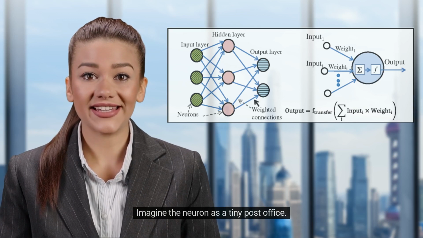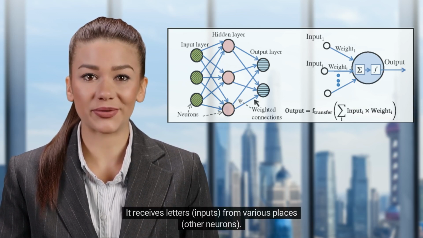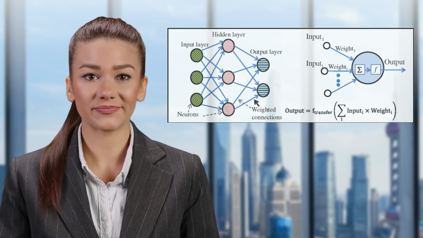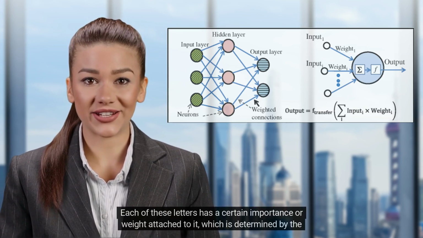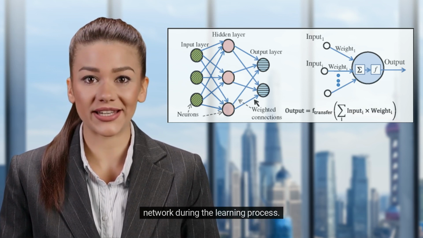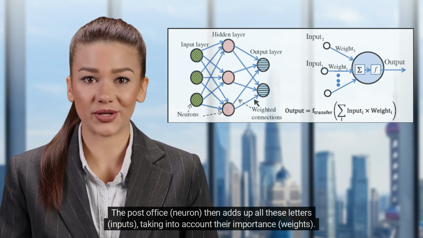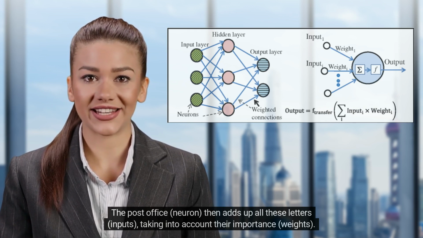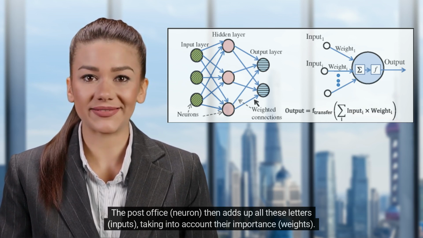Imagine the neuron as a tiny post office. It receives letters, inputs, from various places, other neurons. Each of these letters has a certain importance or weight attached to it, which is determined by the network during the learning process. The post office neuron then adds up all these letters, inputs, taking into account their importance, weights.